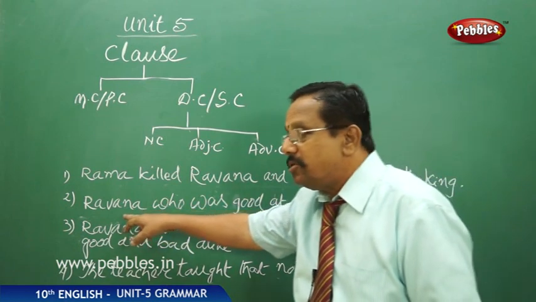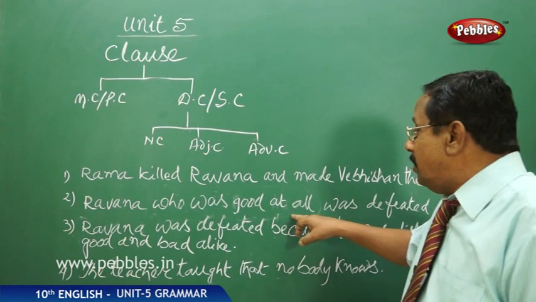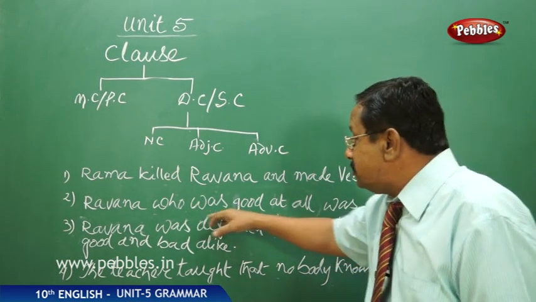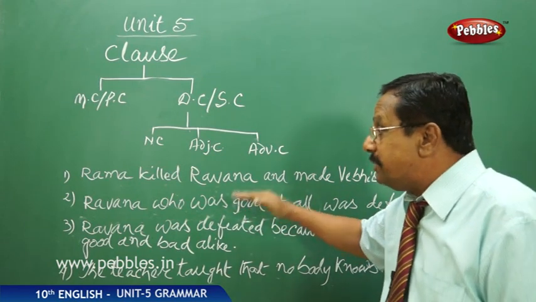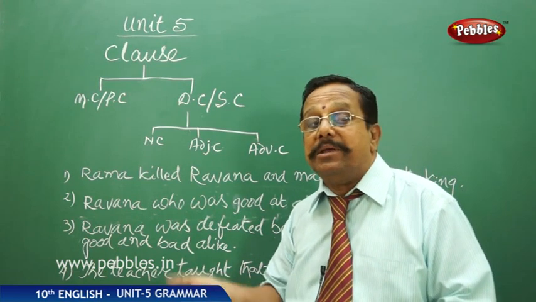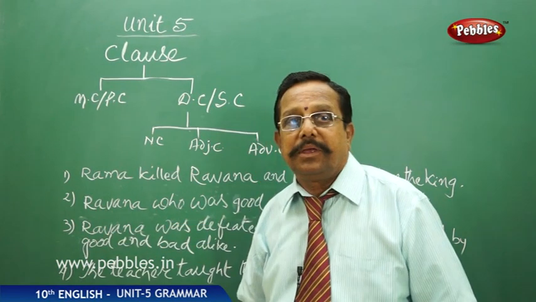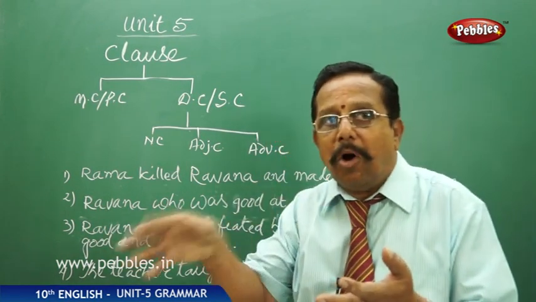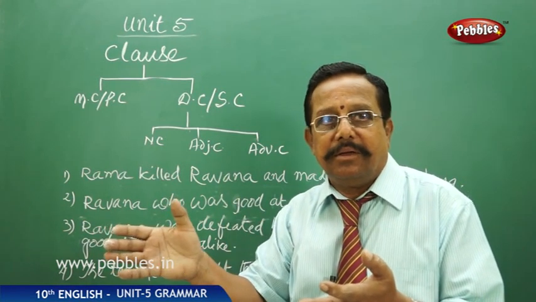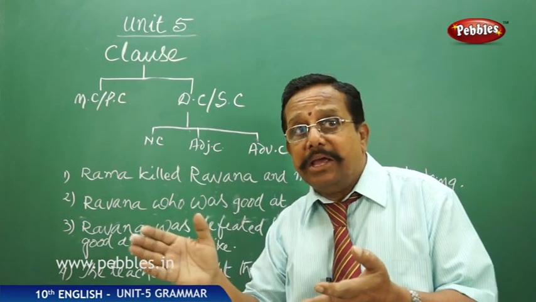Likewise here also you can see, Ravana was defeated, the main sentence. Who was good at all? This "who was good at all" is describing something. What is it describing? It is obviously describing the name Ravana. Means good boy, nice book, beautiful flower. Flower is a noun, book is a noun, and likewise boy is a noun.